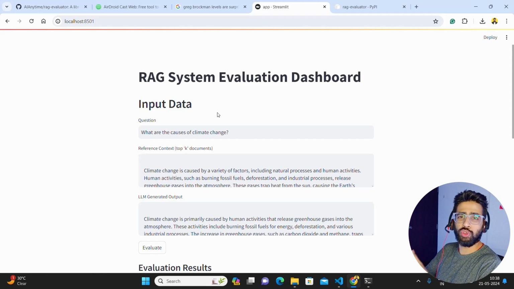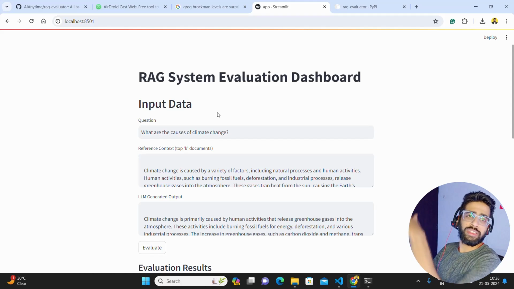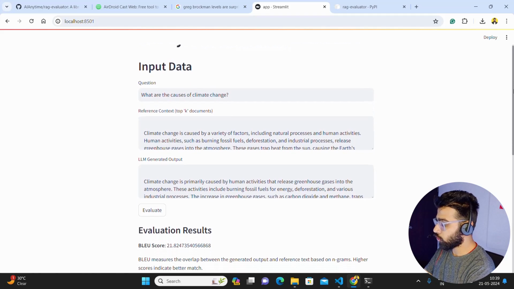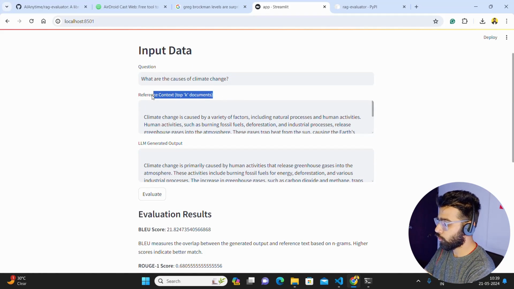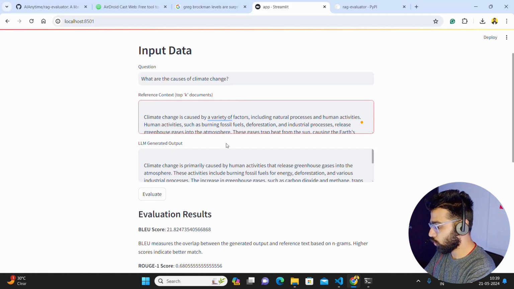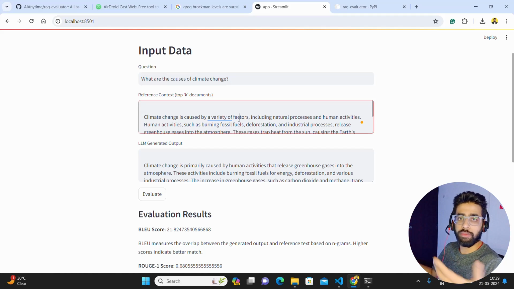Basically, you can use webhooks to send the data whenever a new result gets generated by the LLM and there's a new context. Webhooks will get all the data from there, and you can use these algorithms to show that. That's how TruLens does it, by the way. Now, if you look here, I have passed a question: what are the causes of climate change? Reference context, which is your top K documents. This is coming from the retriever. For example, if you have a vector database or a vector store like FAISS, Chroma, Qdrant, Milvus, Pinecone, or any other third party, you will have some top K documents coming from the retriever. This is your context, your references, whatever you call it.